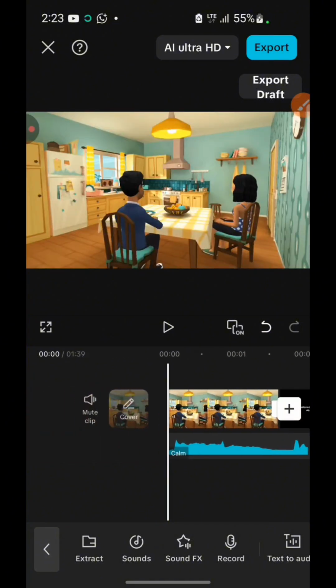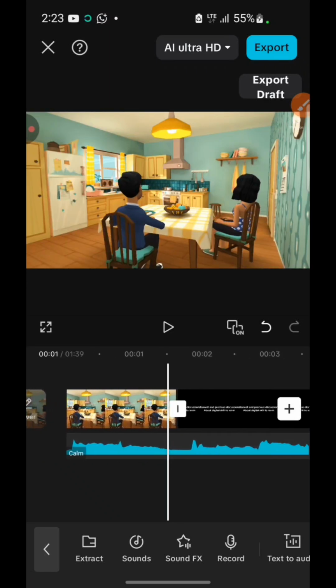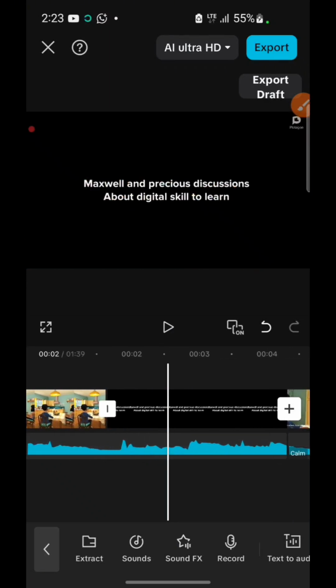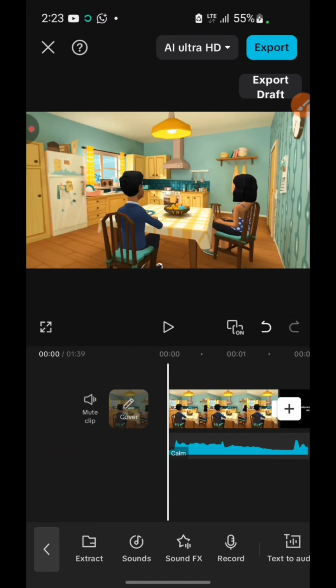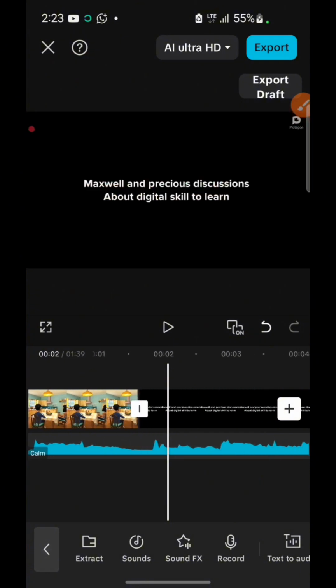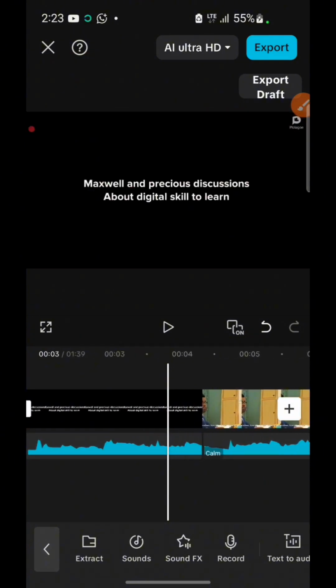So that is one trick that you can also use for your future videos and any videos you're working on. It's more like a trick. I know that not everyone knows this, right? So all right, that is one trick.